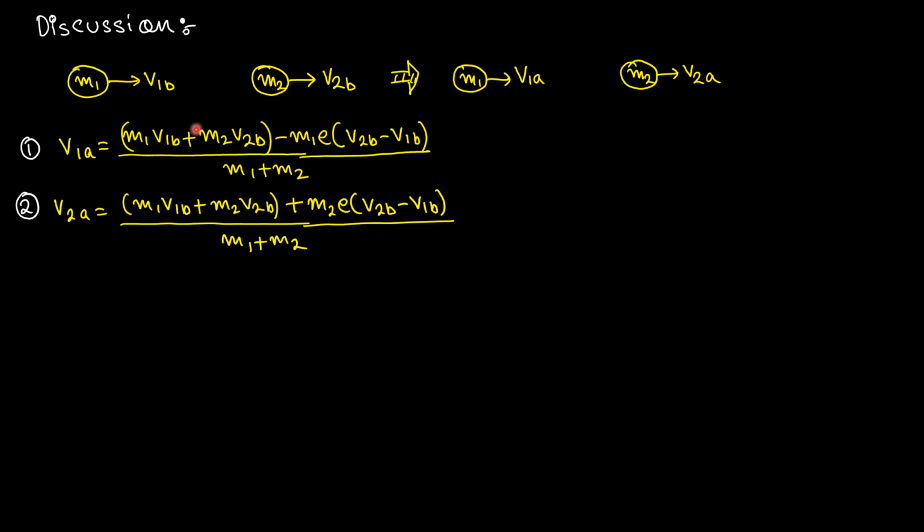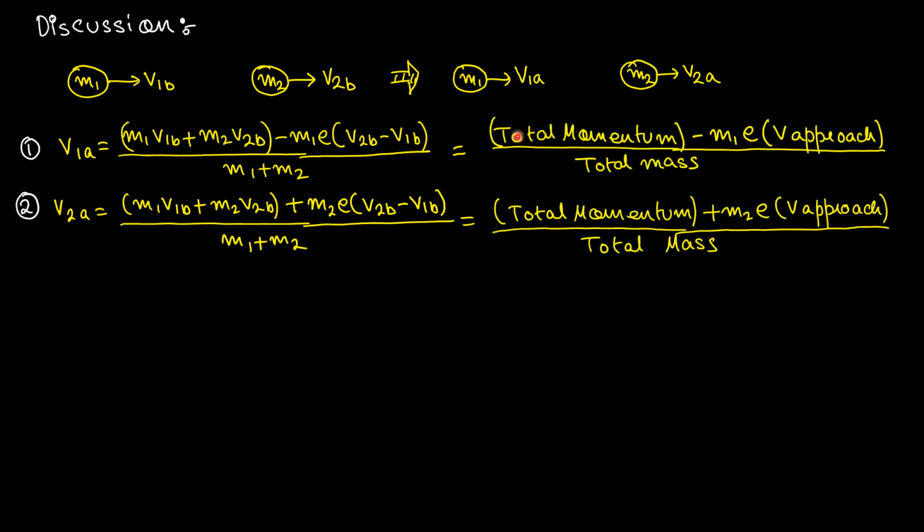Now if you observe this formula, what is this? This is the total initial momentum, which is also equal to the total final momentum. So I can rewrite this formula as total momentum minus m2 into e into velocity of approach divided by total mass is the velocity of body 1 after collision. Total momentum plus m1 into e into velocity of approach divided by total mass is the velocity of body 2 after collision.